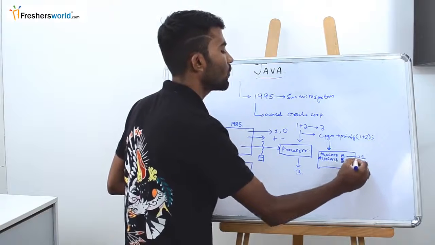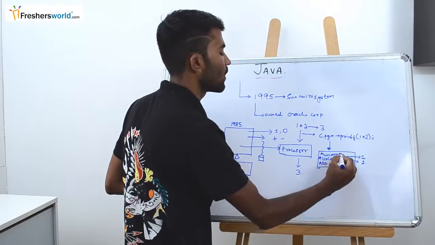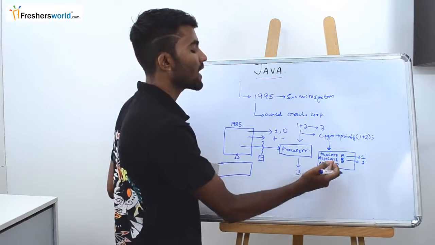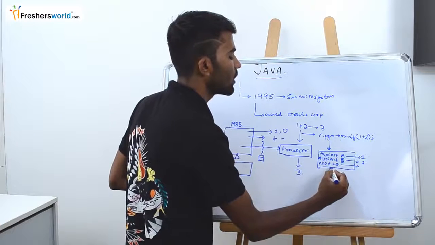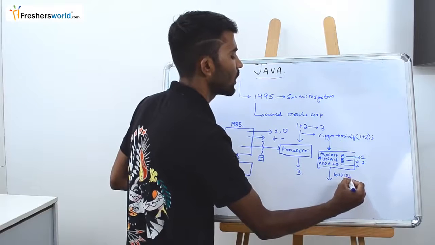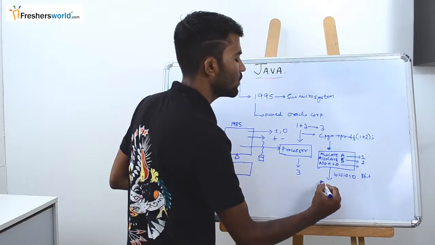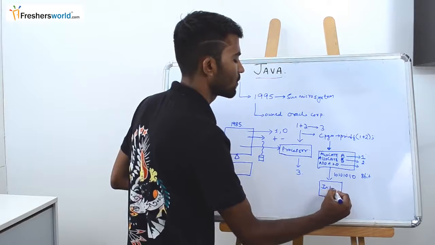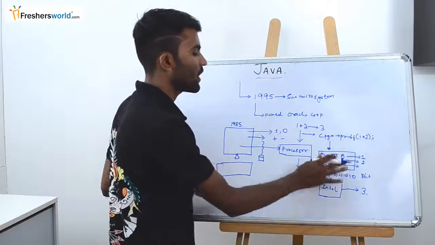Then I'll try to add A plus B. This might not be the exact assembly level language program, but when I say add A plus B, this converts to 1 0 1 0 1 0 1 1, if it is an 8-bit machine, and it is given to the processor. Assume the processor that I am using is Intel. Now I get the output as 3. So this is a very basic flow.